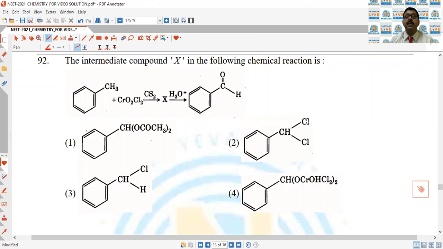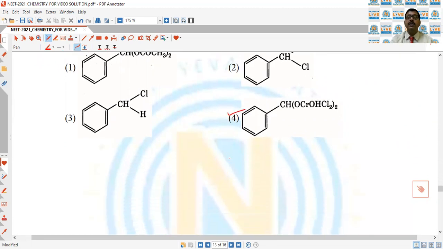Intermediate compound X in the following chemical reaction. So this is the Étard reaction, in which toluene is oxidized into benzaldehyde. The intermediate product of this reaction with chromyl chloride is the fourth option. So fourth is the correct answer of the question.